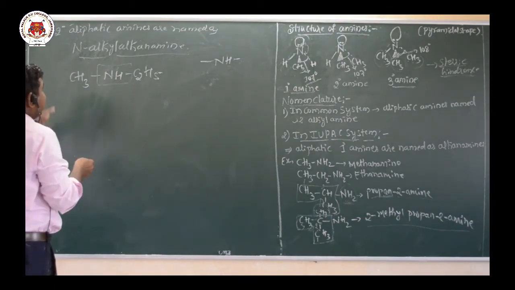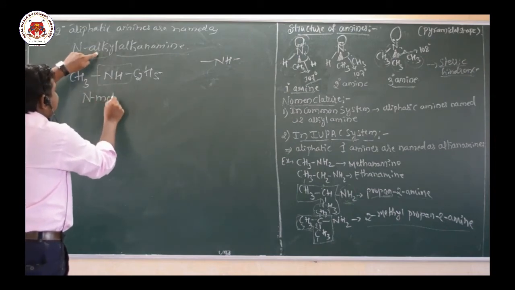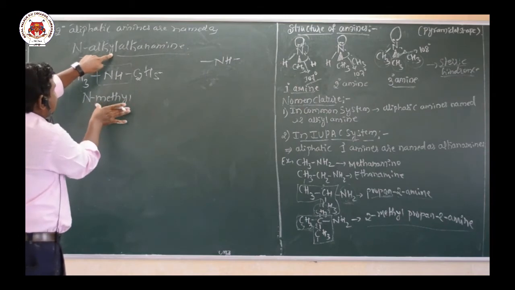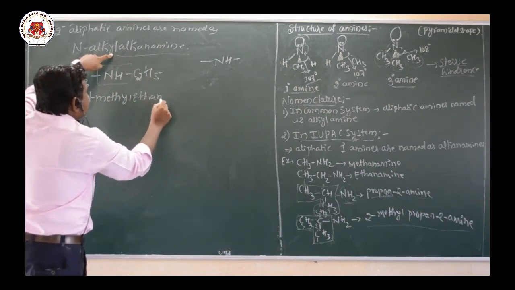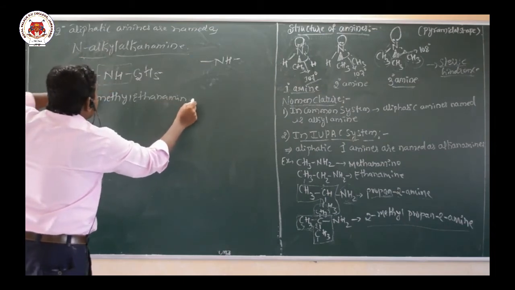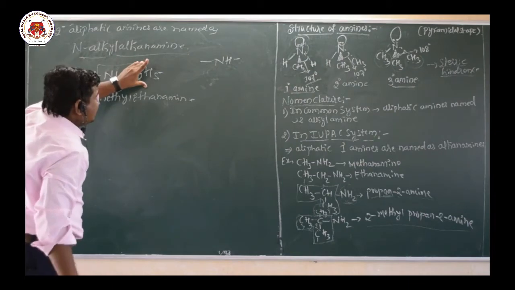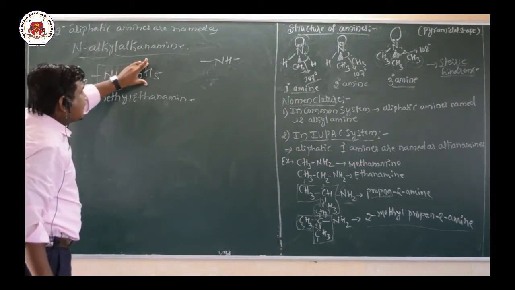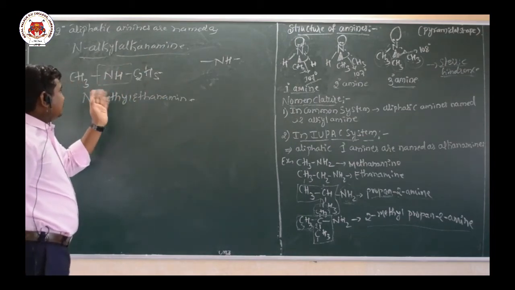The name is N-methyl, N-alkyl, N-methyl, and the alkanamine, that is ethanamine. We have 2 alkyl groups, one is a methyl group, another one is an ethyl group. Now you have to select the longest chain and write it after the substituent group.